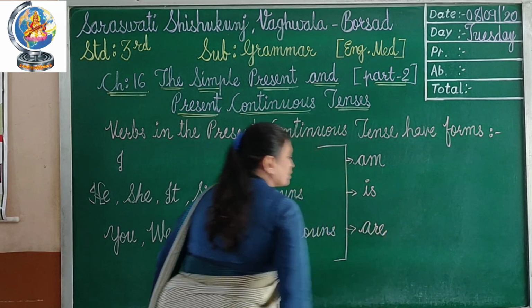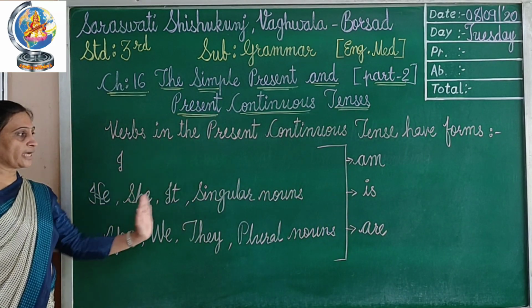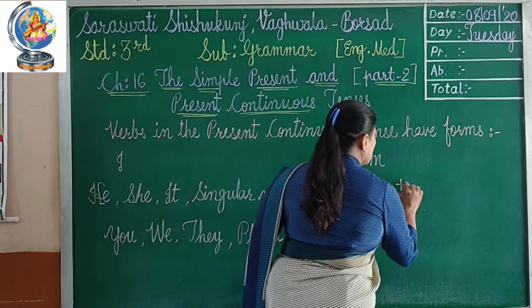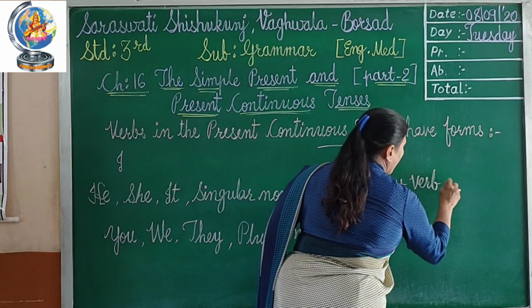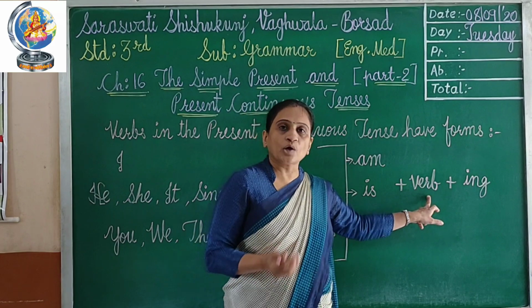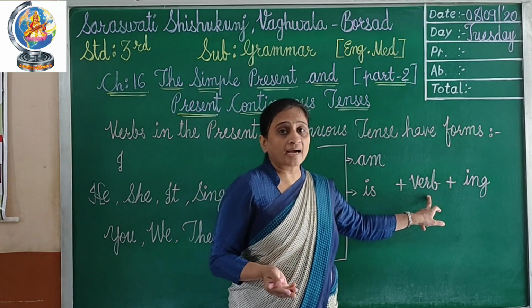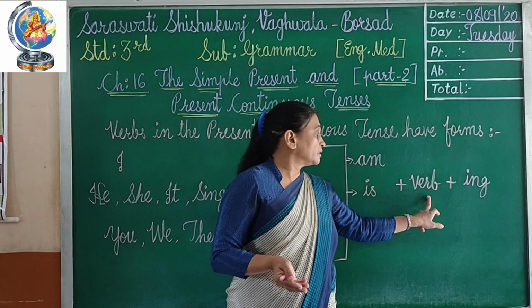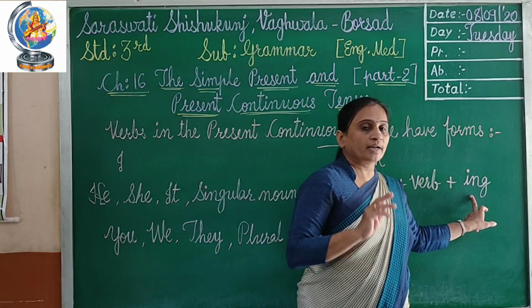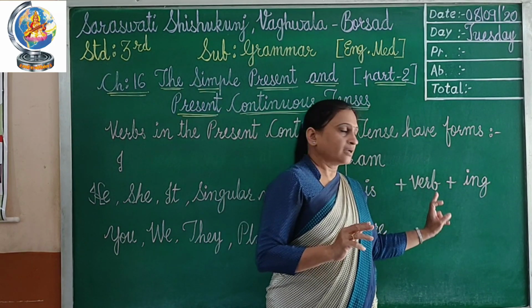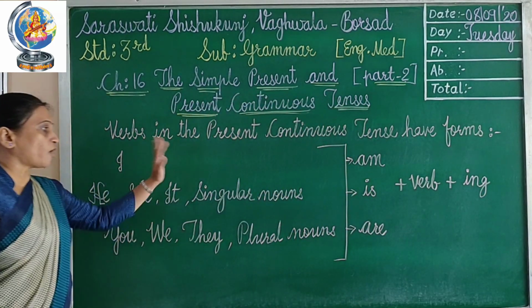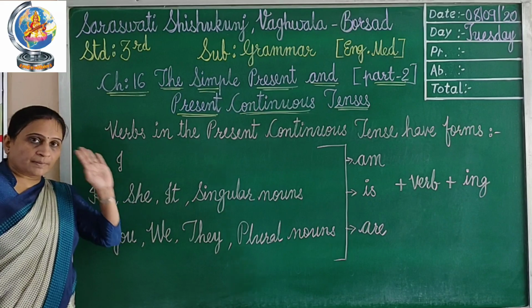Then one more thing, plus verb and plus ing. Here you can put verbs like work, talk, play, sing, bath, sleep, drink, eat, plus ing with the verb. For example, work plus ing is working, play plus ing is playing. This is the formation that you have to keep in your mind.